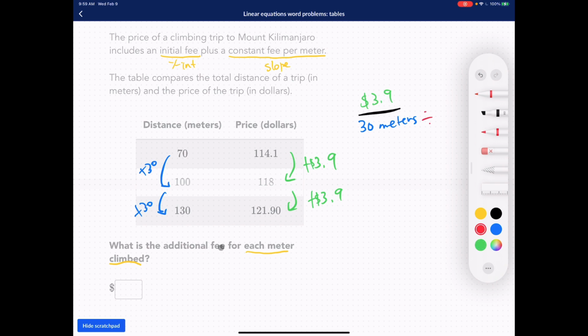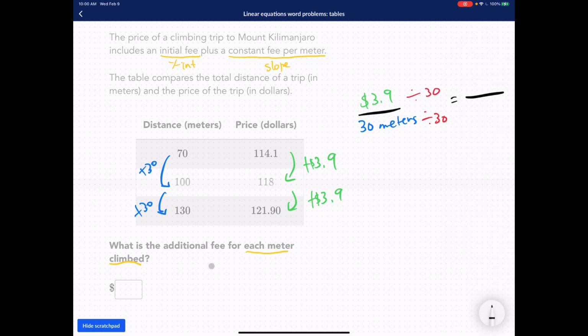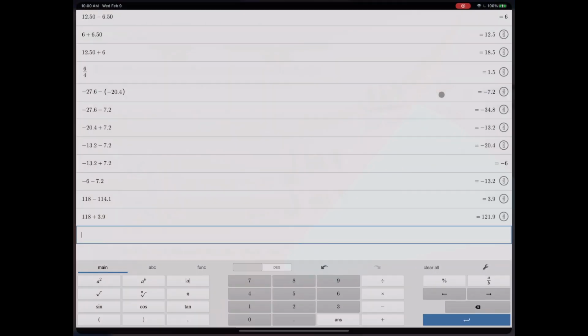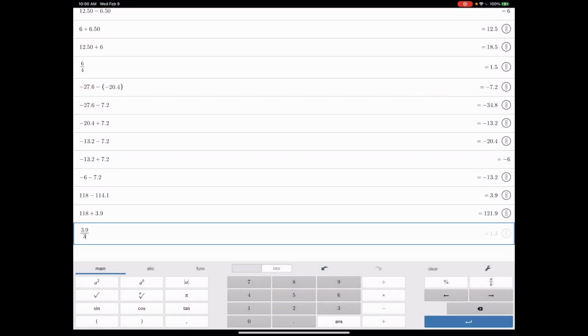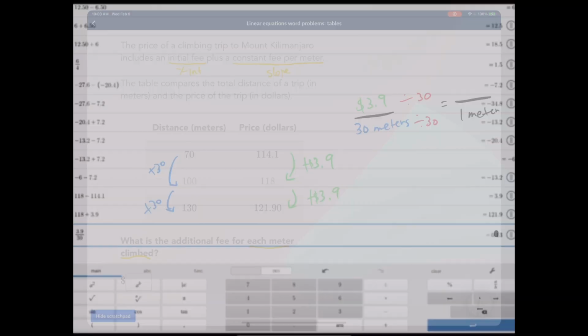Because we're trying to find each meter climbed. 30 meters divided by 30 is 1 meter, and then 3.9 divided by 30 is 0.13.